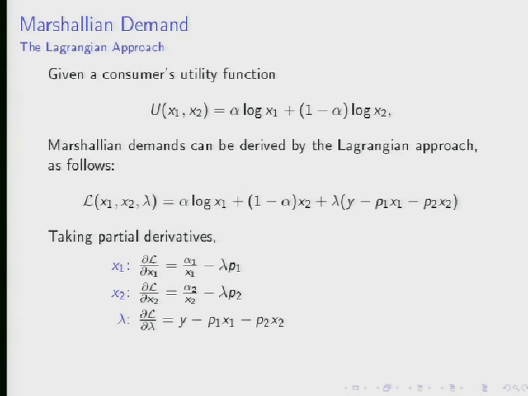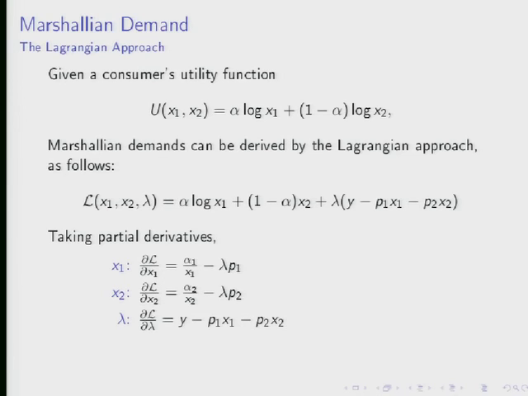Now, put on your economist hat instead of your calculus hat for a moment. We have some economics jargon to describe this quantity alpha over x1. What is that object? Where did we get it from? It came from this term here when we took the derivative of alpha times the log of x1, which in turn tells us how x1 affects utility. So this piece here is just the partial derivative of the utility function with respect to x1, or if you prefer, the marginal utility of x1. So this statement here says that the marginal utility of x1 is proportional to the price p1. And similarly, of course, this is the marginal utility of x2, and so on.